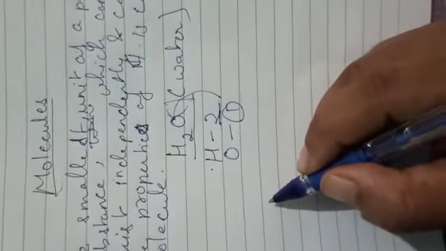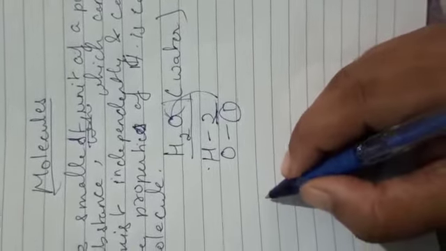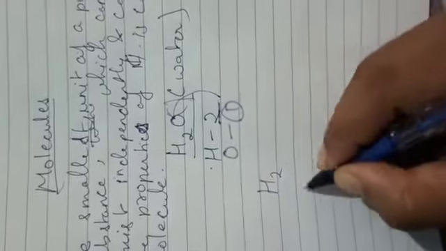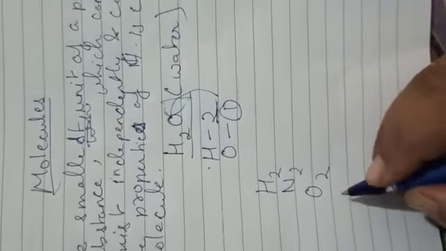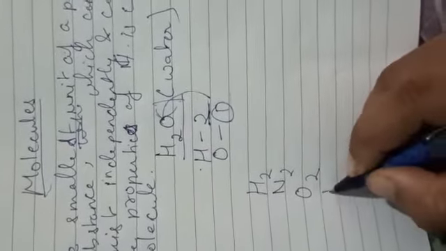The other molecules are, for example, hydrogen, nitrogen, oxygen, then NaCl.